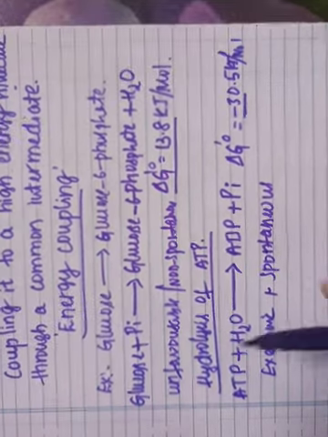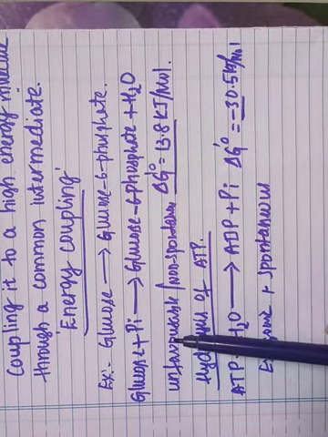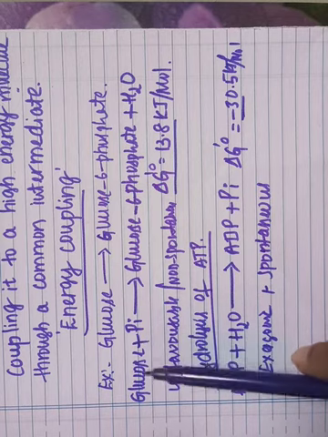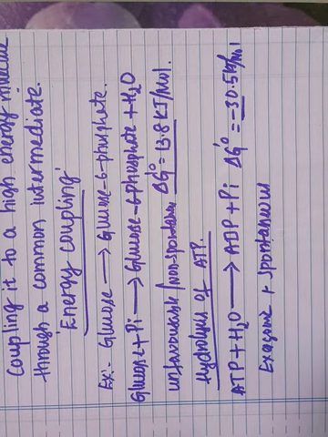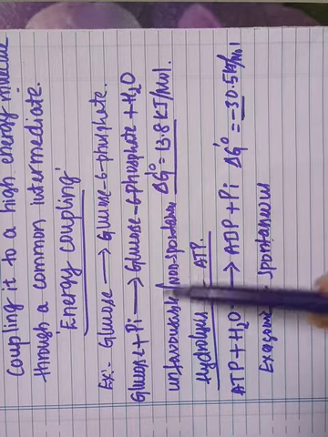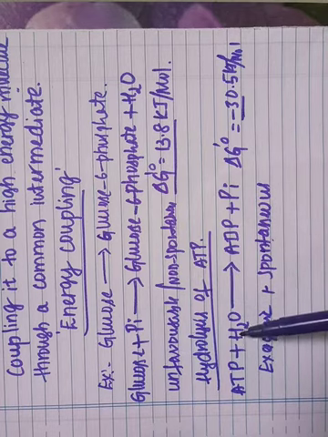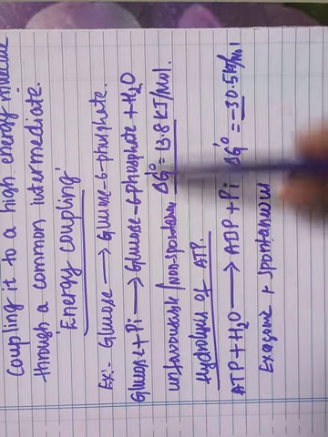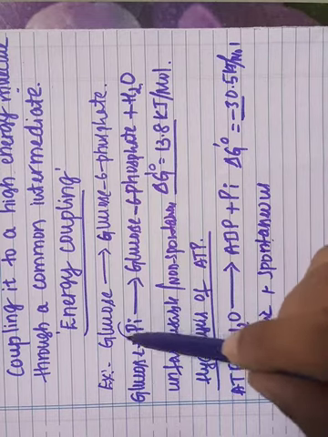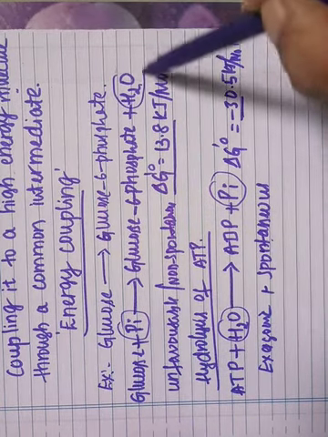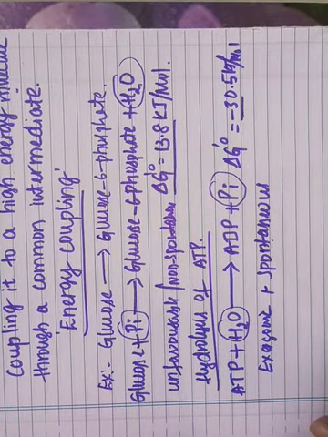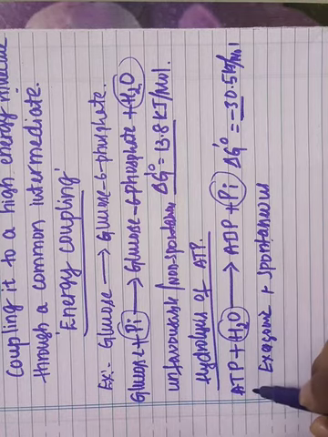The first reaction, the phosphorylation of glucose, is thermodynamically unfavorable and non-spontaneous, whereas the hydrolysis of ATP is spontaneous. Now in these two reactions you can observe there is a common intermediate: the water molecule and inorganic phosphate. These are the common intermediates. Here ATP is the high energy molecule.